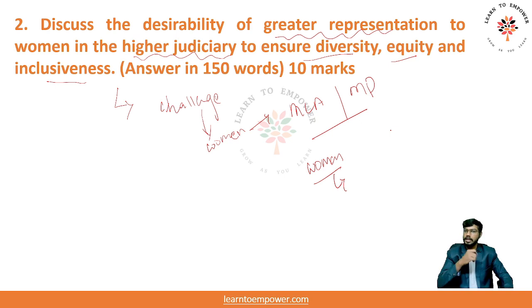And you write about the challenges why they are not able to come to the higher ranks of the judiciary. You talk about the collegium system also, which is kind of not encouraging the woman into the higher judiciaries, right? Because it's a closed group, and only the people having contact with the collegium system are recommended by the judges. It's been criticized. I'm not saying it's foolproof, but it's a criticism put by the media houses and also by the people, many of them in the judiciary as well.